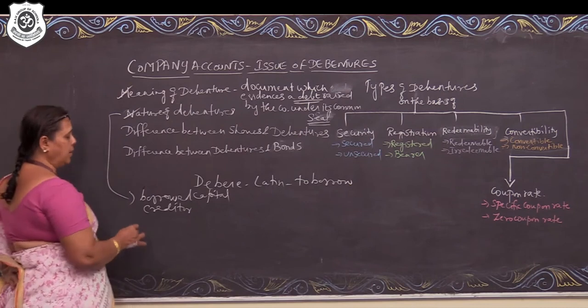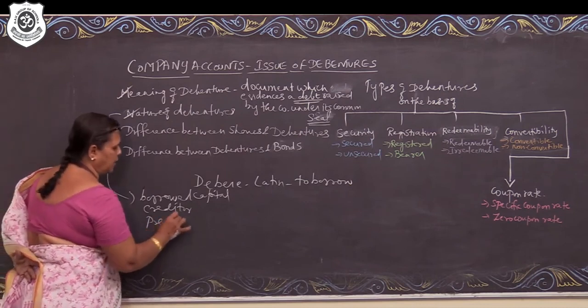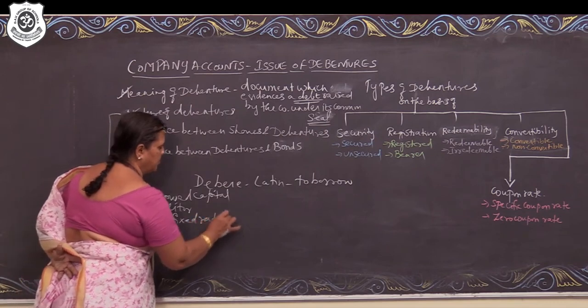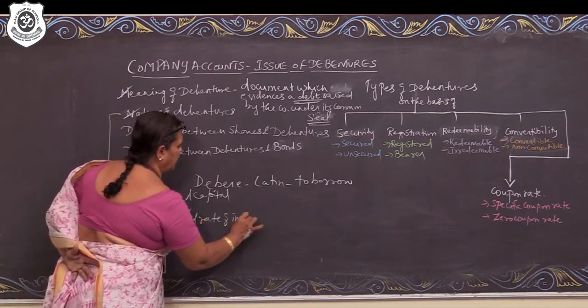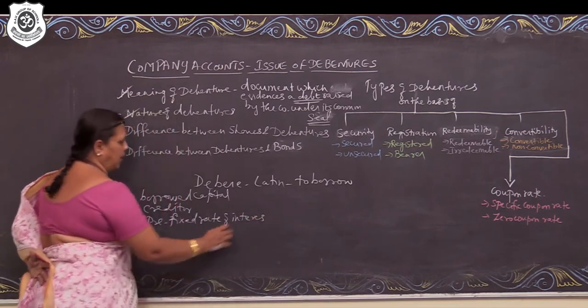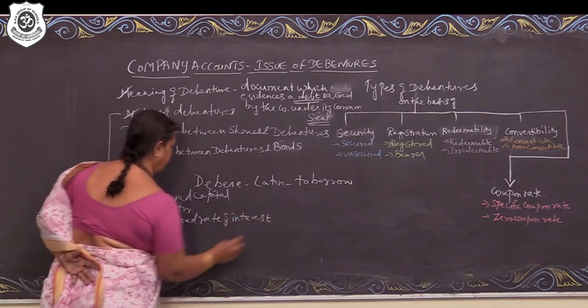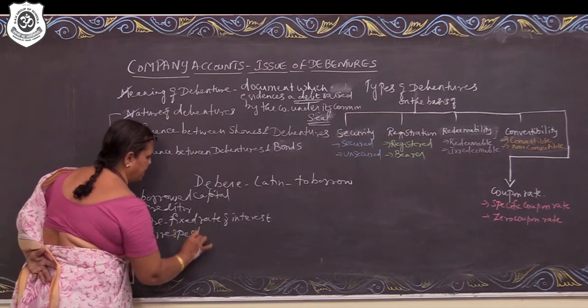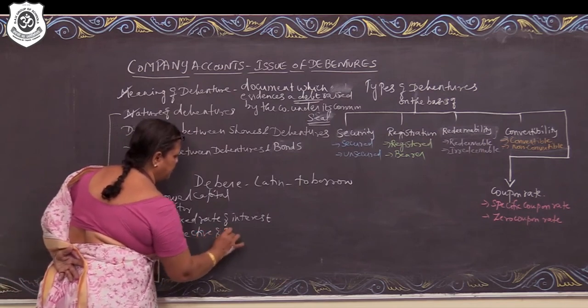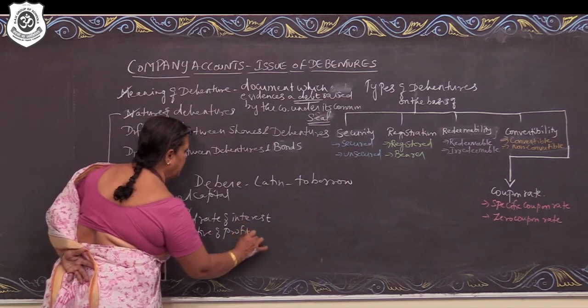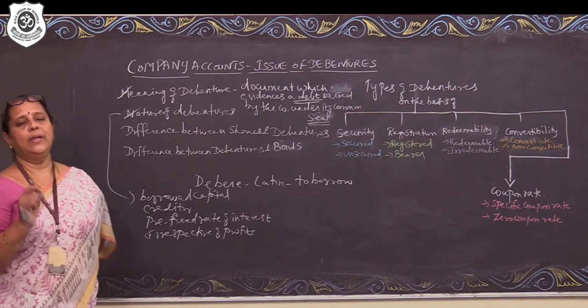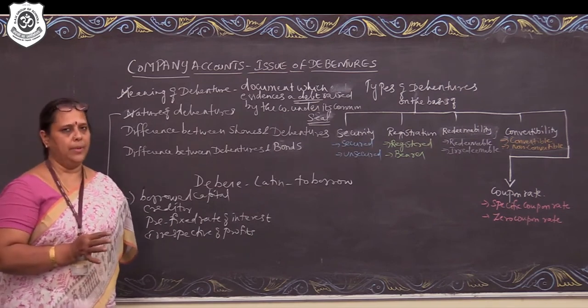Debentures carry a prefixed rate of interest, to be paid irrespective of the profits. Similarly, the principal amount also has to be repaid irrespective of the financial position of the company.